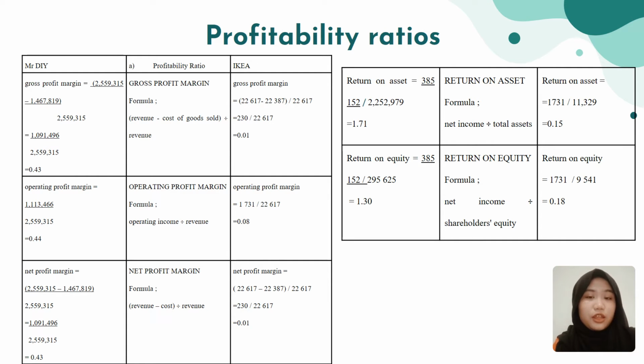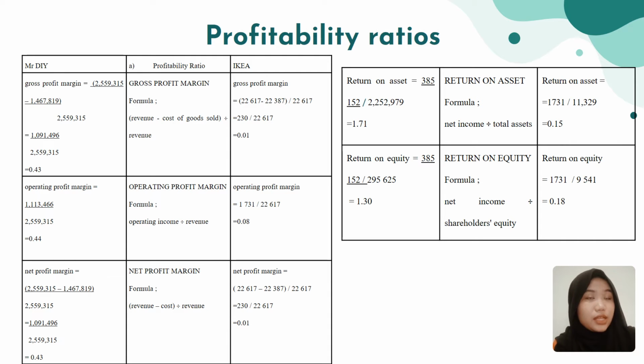Next, net profit margin. To find net profit margin, you need to take revenue minus cost, and then divide it by revenue. So with Mr. DIY, the net profit margin that they gain is 0.43, while for IKEA, 0.01.